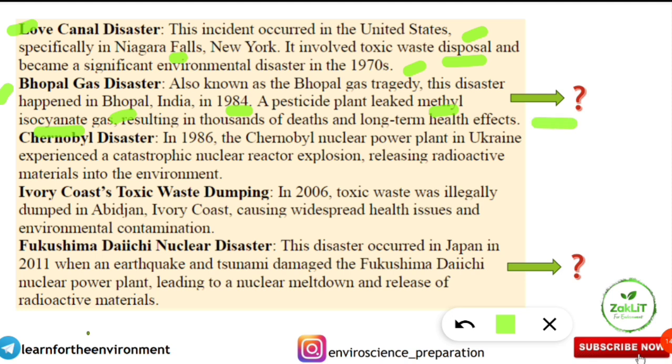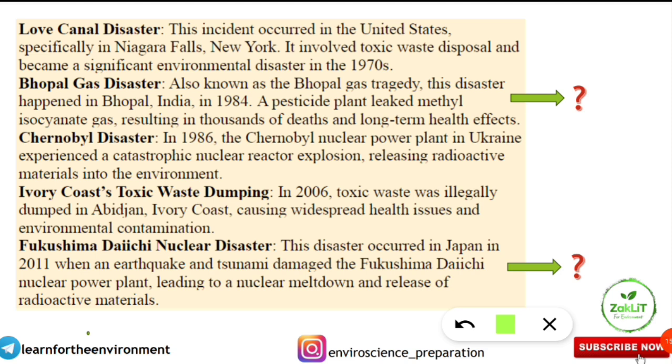Here I have given the question mark. That means you have to do the connected revision. What is connected revision? That means from one concept we have to connect another concept for revision. For example, in 1984 this Bhopal gas tragedy happened. That's why India gave the Environmental Protection Act in 1986. Yes, the Environmental Protection Act came in 1986 because of this tragedy, in order to reduce further tragedies in our country. So in that way you can connect the revision and it is called connected revision.